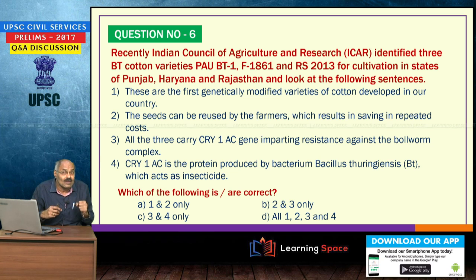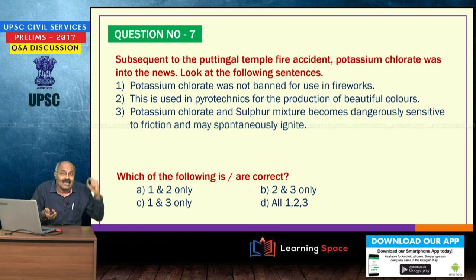Very important point. Then all the 3 carry Cry1Ac gene, imparting resistance against bollworm, and this Cry1Ac gene is the protein produced by bacterium Bacillus thuringiensis, that is Bt, which acts as insecticide. So, all 4 are correct. Then second point, please keep in mind, the seeds can be reused by the farmers, which results in saving in repeated costs.